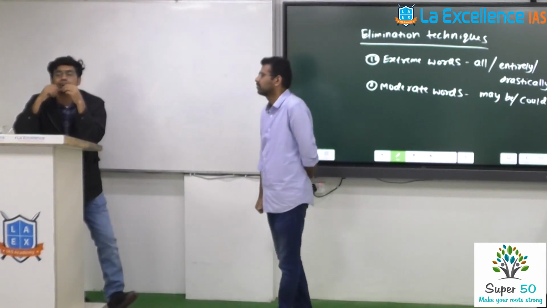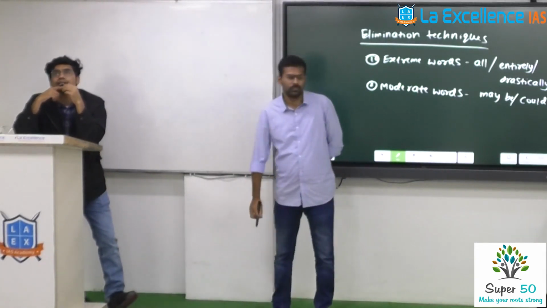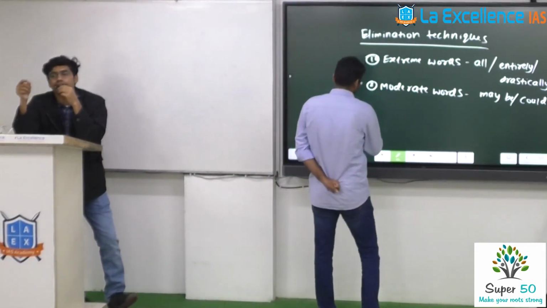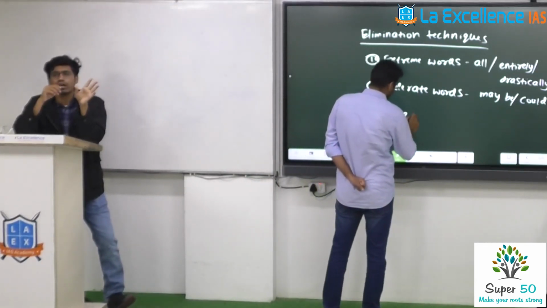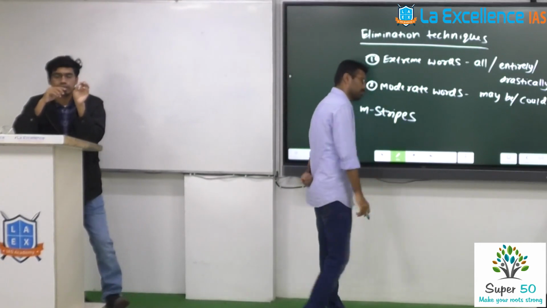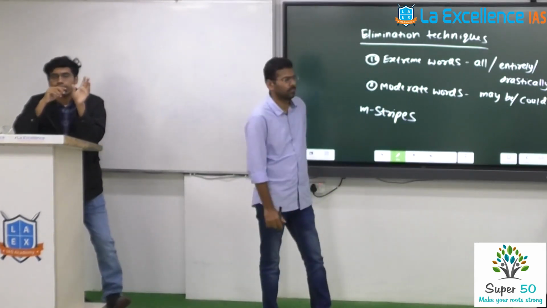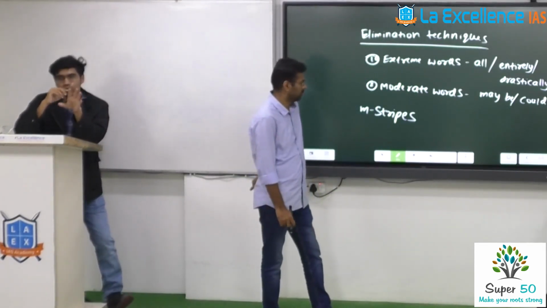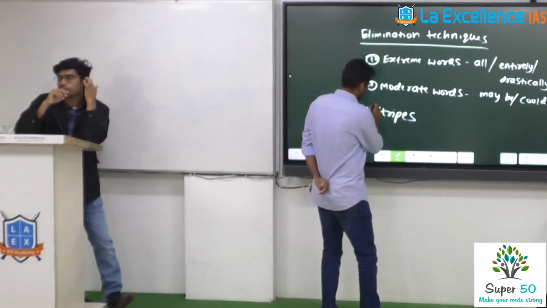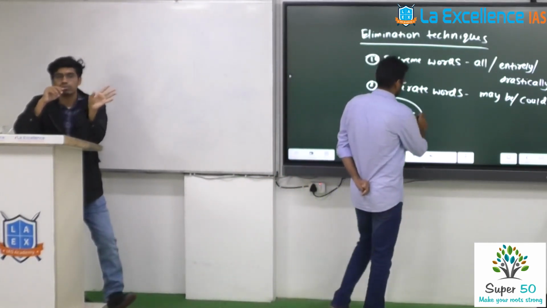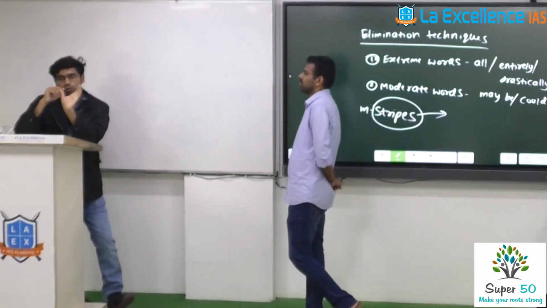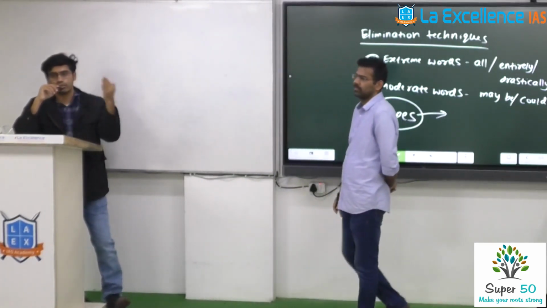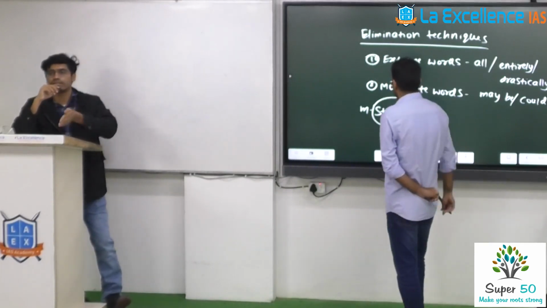Like one question was asked 3-4 years back. M-STRIPES, right? What is it related to? A simple question was asked. It was not so much in the news at that time. So you should focus on the etymology. There has to be some reason why they kept that particular name. They just can't randomly put any name. So in M-STRIPES, what is stripes? Stripes is what you see on an animal, like a zebra or tiger.